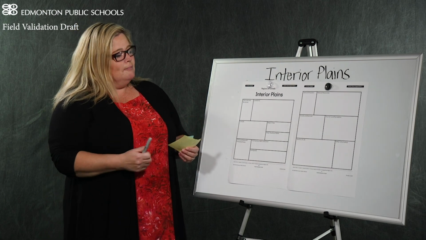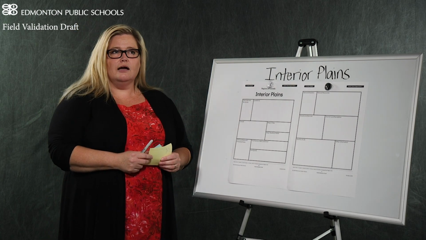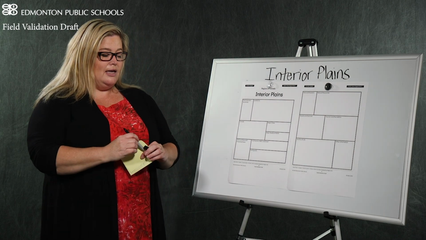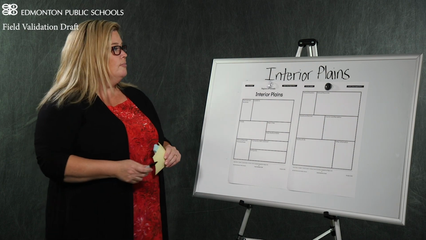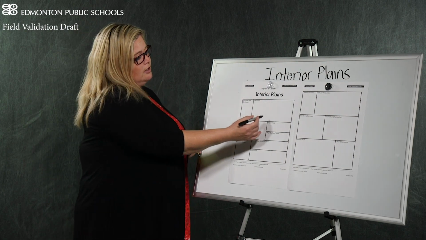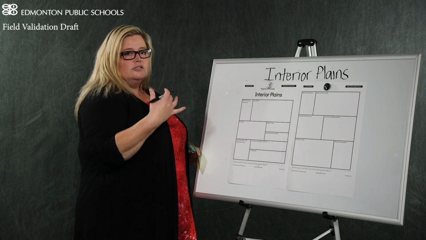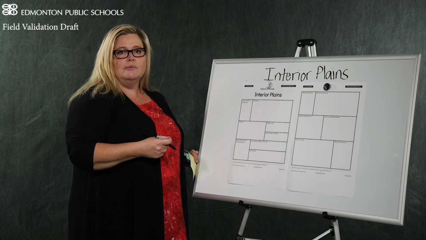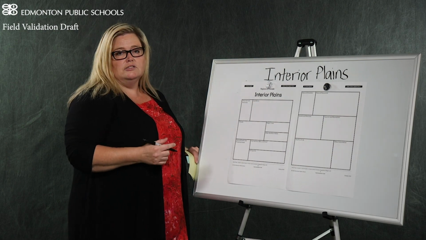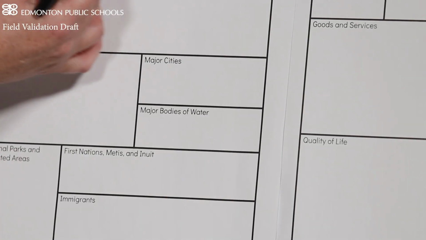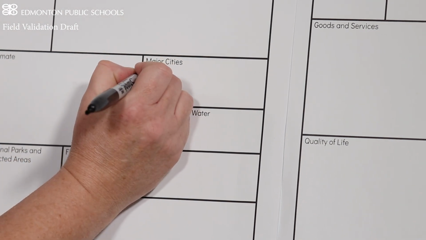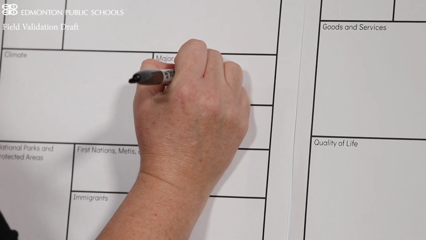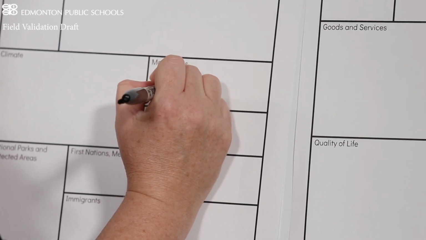So if I was to open a map, I might notice that within the Interior Plains, we have some major cities. So Edmonton and Calgary are both a part of the Interior Plains. So when I look here, major cities, I want to put that in a jot note. A jot note is just brief information that's going to remind me, in this case, that Edmonton and Calgary are major cities. So Interior Plains, major cities, and my jot note, Edmonton and Calgary.